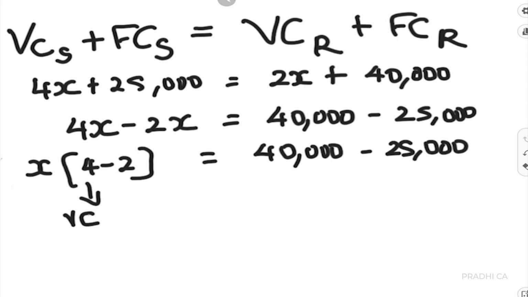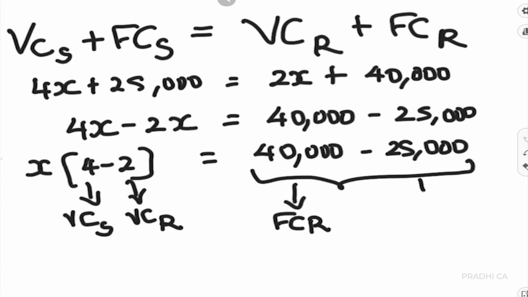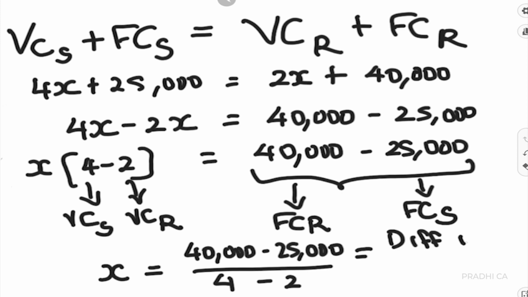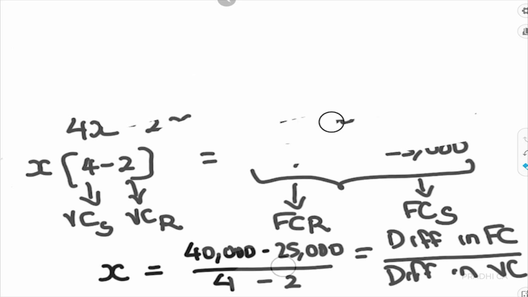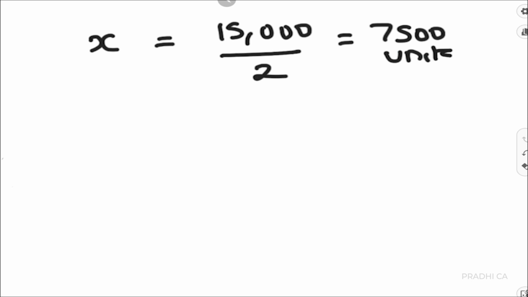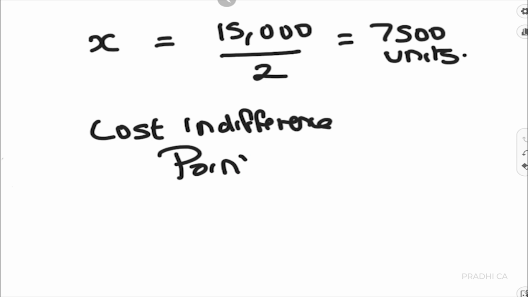Now if you look closely, 4 is the variable cost of Sri and 2 is variable cost of Ram. Here 40,000 is the fixed cost of Ram and 25,000 is fixed cost of Sri. So x equals 40,000 minus 25,000 divided by 4 minus 2, which is nothing but the difference in fixed cost divided by the difference in variable costs. Going forward with the calculation, x equals 7,500 units. So in our case, the cost indifference point is going to be 7,500 units.